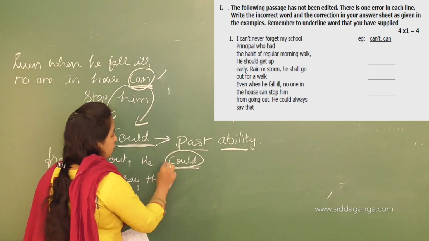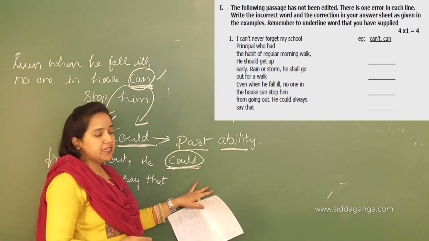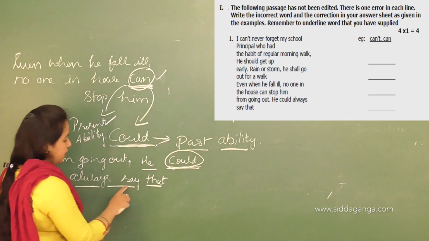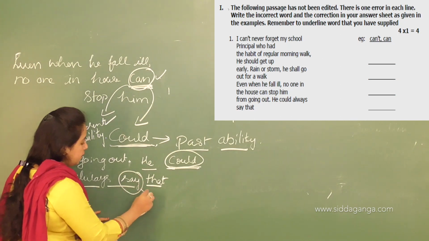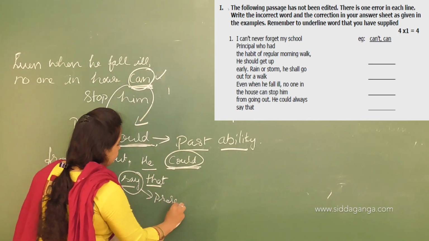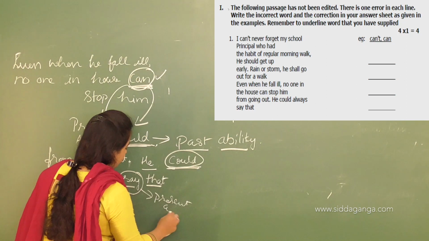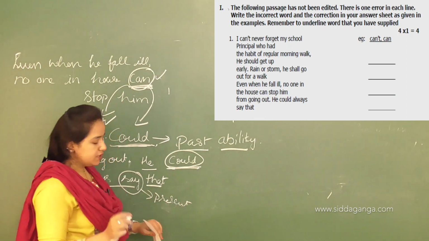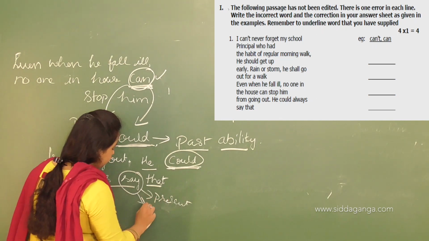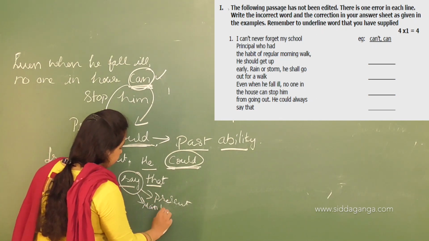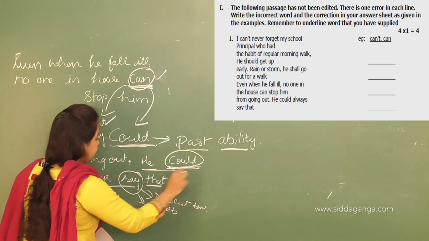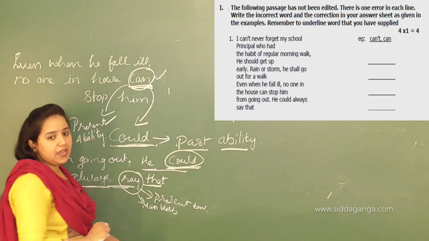He could says about a past ability, but in this sentence, always say that, see this, it says about a present tense action verb. The verb say, which is an action verb or main verb, is in a present tense form. Okay. It means that this sentence tells about a present tense action.